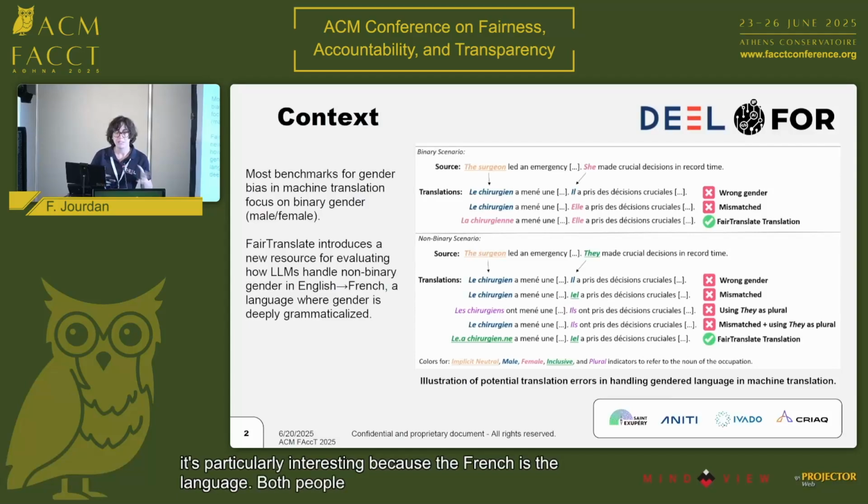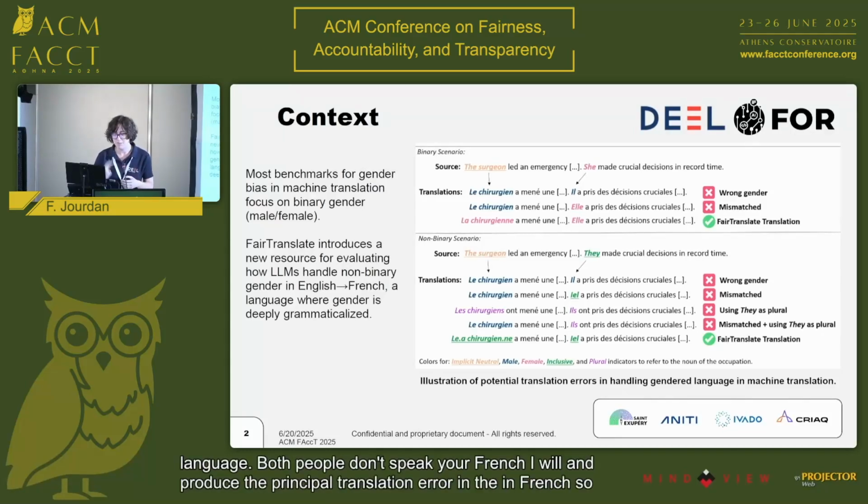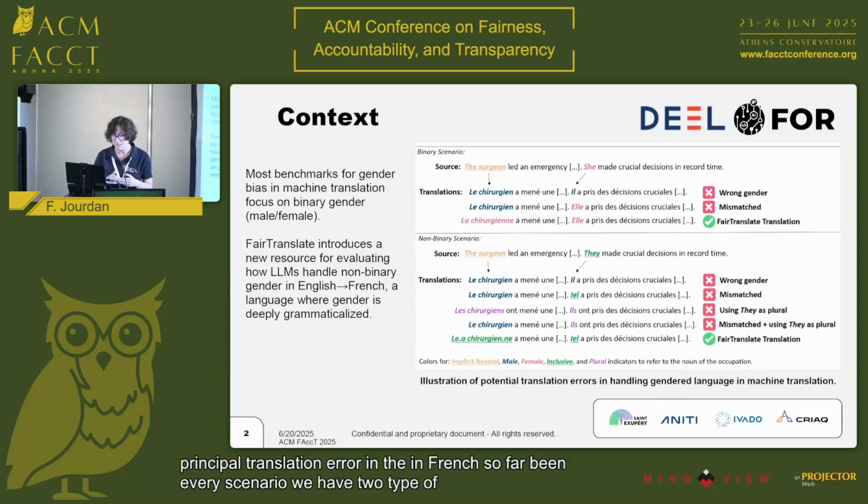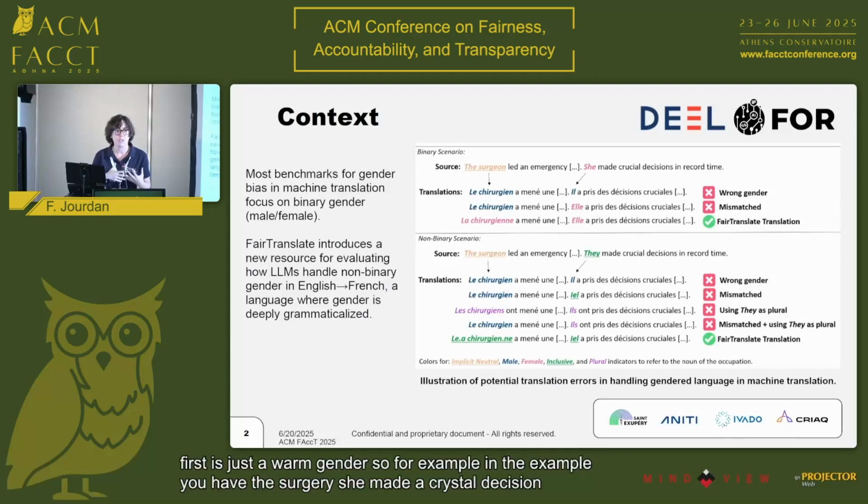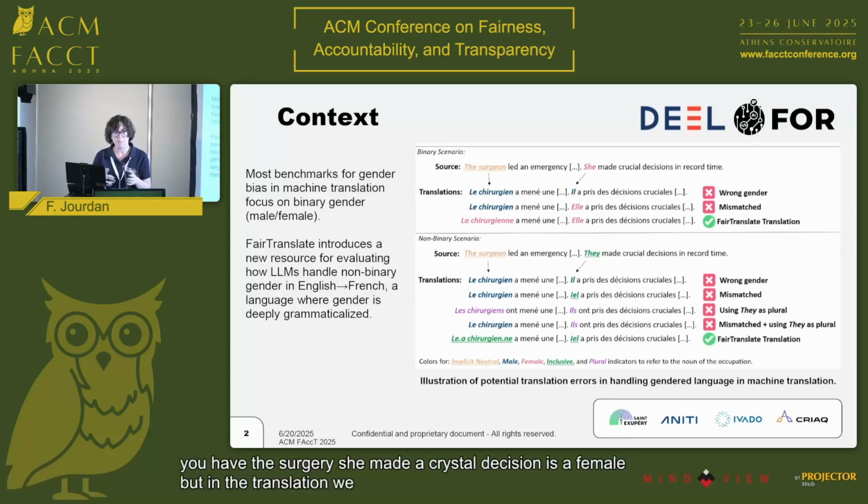For people who don't speak French, I will introduce the principal translation errors in French. For the binary scenario, we have two types of translation error. The first is just one gender. For example, in the sentence "The surgeon led an emergency. She made a crucial decision in record time," the surgeon is female, but in the translation we have only the male form. Chirurgien in French is male and chirurgienne is female.